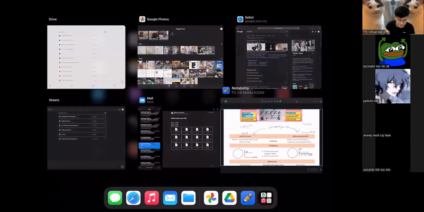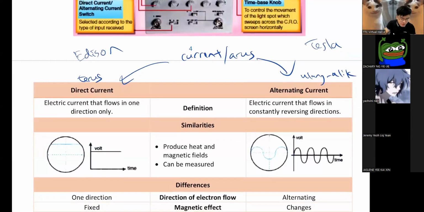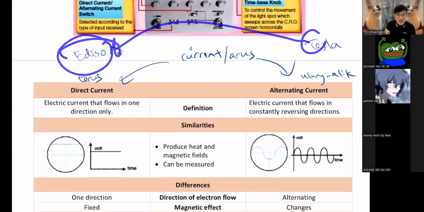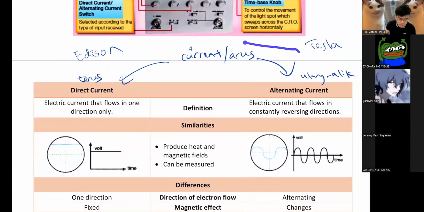All right. Anyway, talking about Tesla, we have to talk about this AC and DC war. So when Tesla was still working under Edison, Edison, guys, he would constantly ridicule Tesla. As in Edison would constantly laugh at Tesla because he said that he's a country boy, a boy from a small country, a kampong boy. He would always laugh at him like that. And there was once, Edison told Tesla that if you can fix my DC,